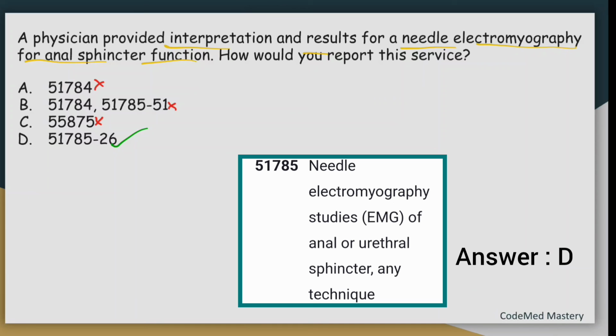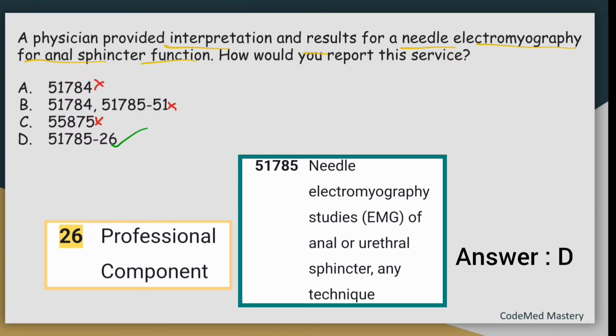In option D, modifier 26 is appended, which is for professional component, because in the scenario the physician is providing interpretation and results. So we are appending modifier 26 for the professional component.